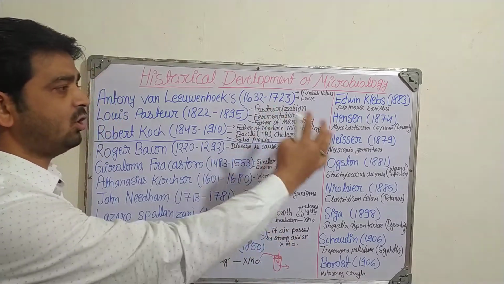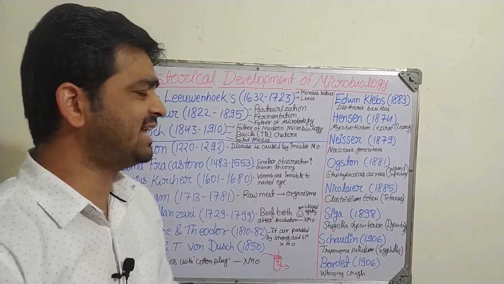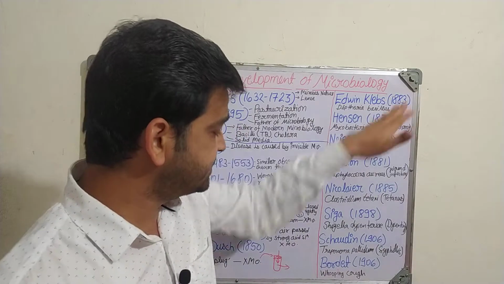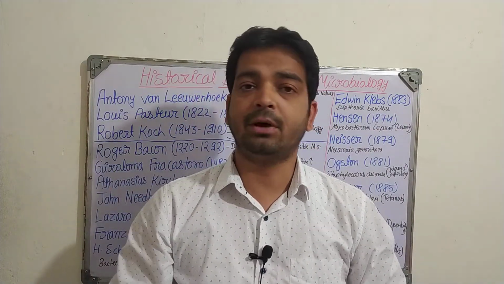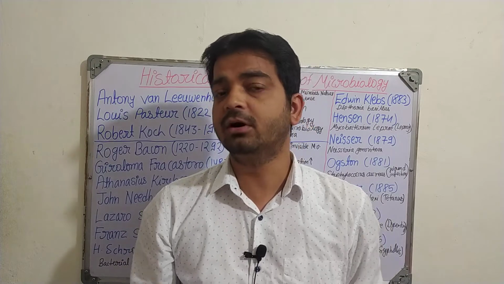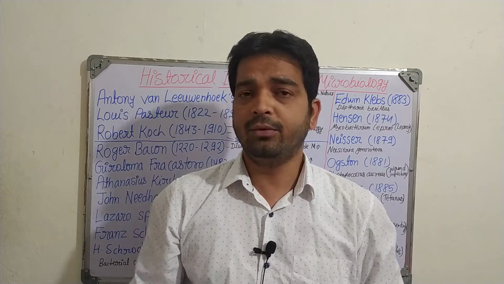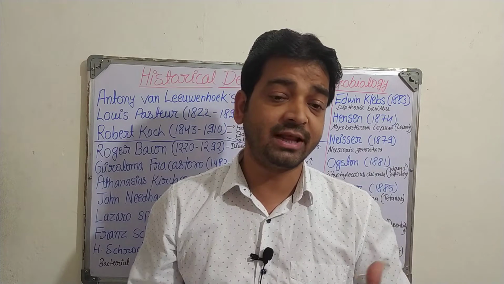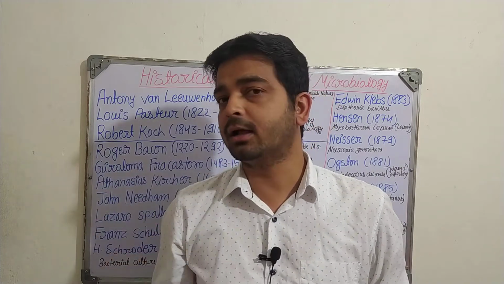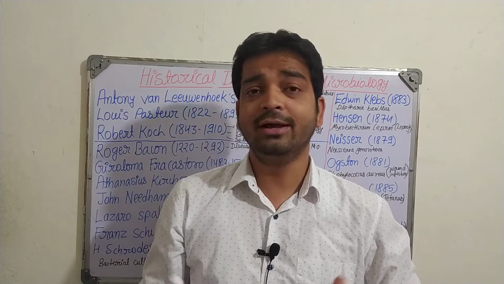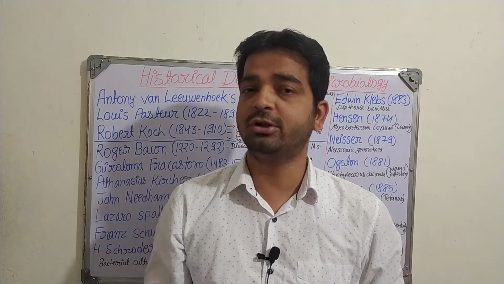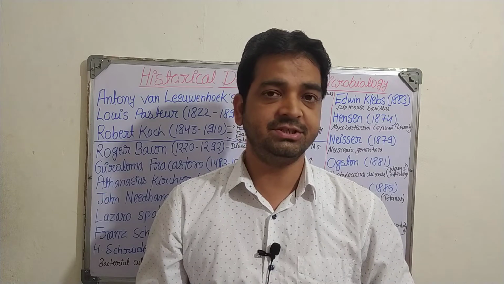So you can see that lots of bacteria and microorganisms were identified from the 18th to 19th century, and that's what we have today: different types of antimicrobial agents, antifungals, antivirals, different microscopes, and different sterilization techniques. All these are because of our scientists from the 12th century till today. They have identified things and given different theories and concepts which made it easy. Thank you.